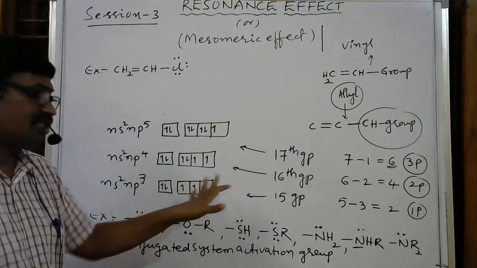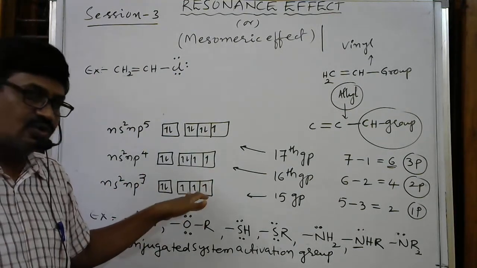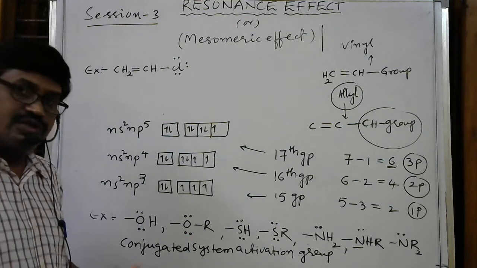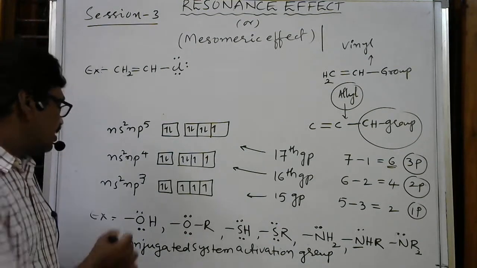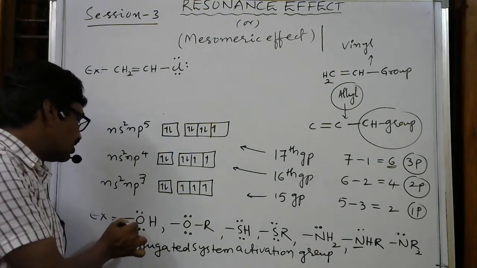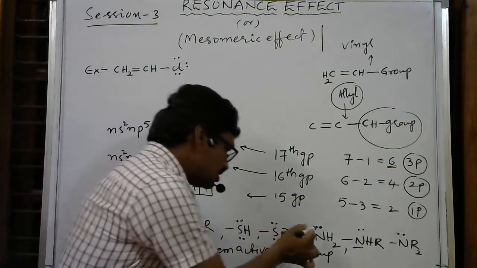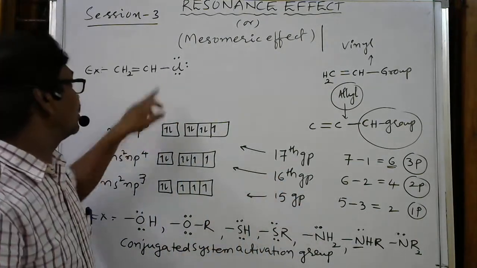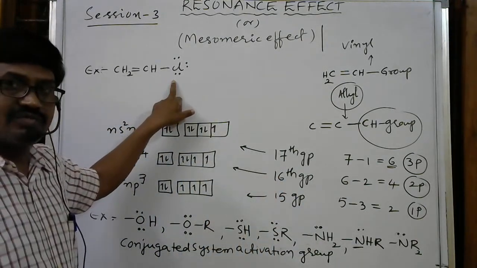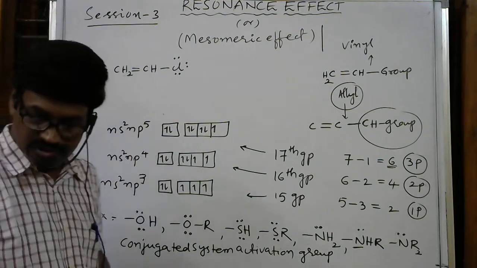So this is the brief explanation. It is basic, and you should know this. Otherwise it is not possible to understand why I wrote 2 electron pairs here, 1 electron pair here, and 3 electron pairs here. That you should know. Okay.